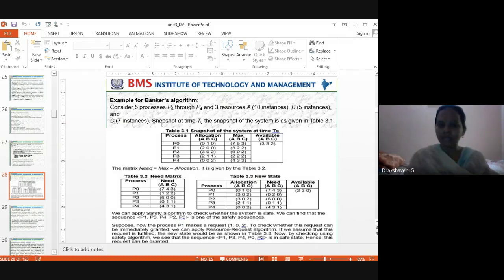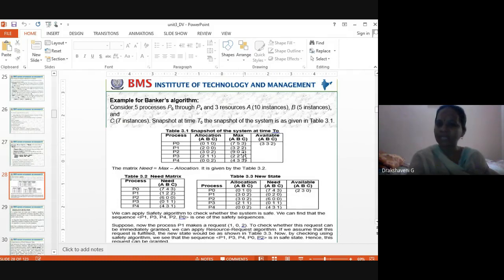So, a snapshot at a time T0. The snapshot gives us a table, that's what you can see: P0, P1, P2, P3, P4. Allocation tells us how many we have allocated for P0, P1, P2, P3, P4. And the maximum is how many CPUs, printers and books Sunil wants. A is the number of CPUs, B is the number of printers, C is the number of books.